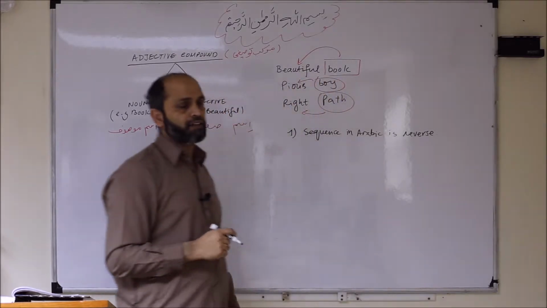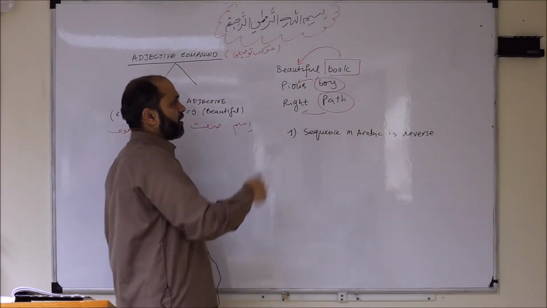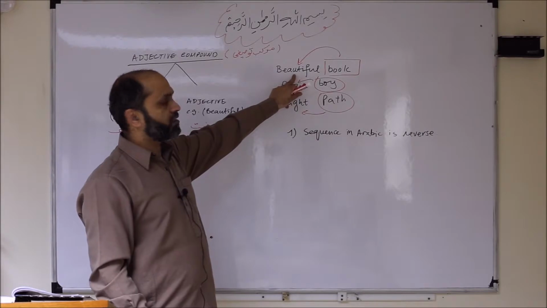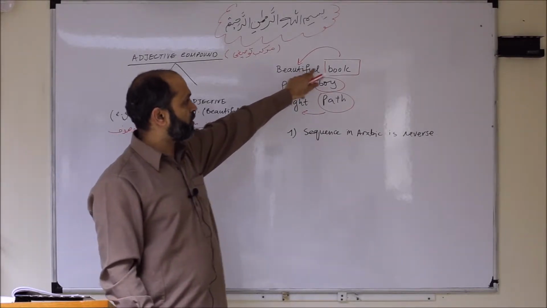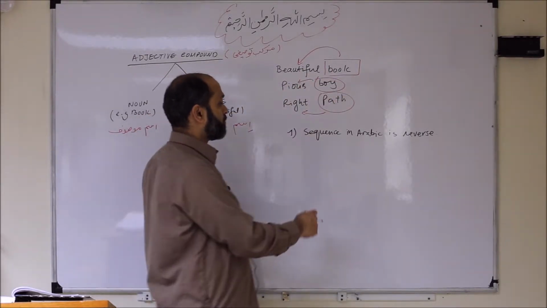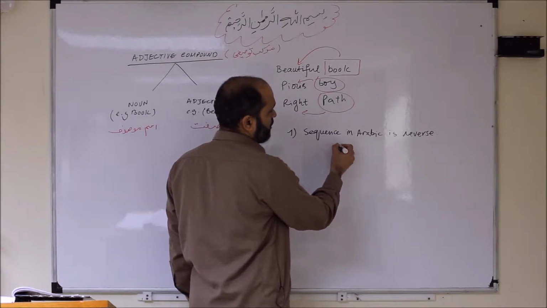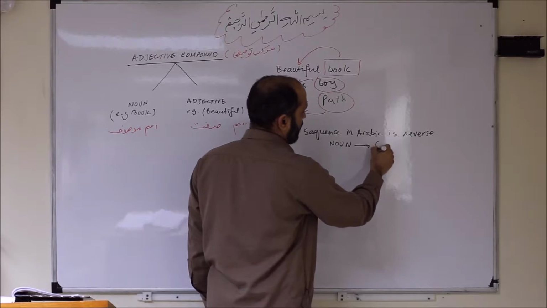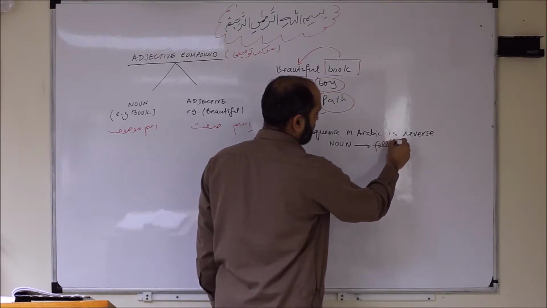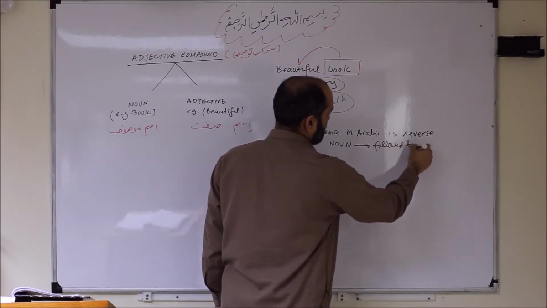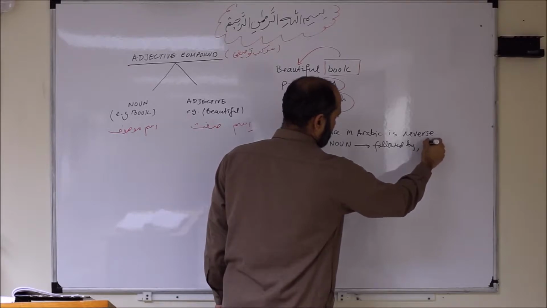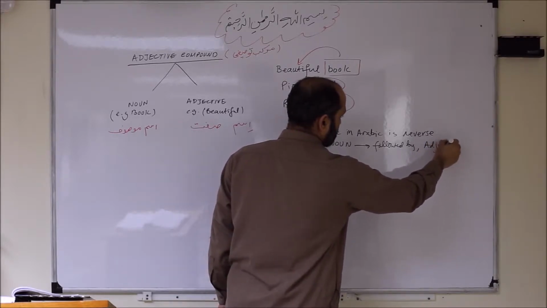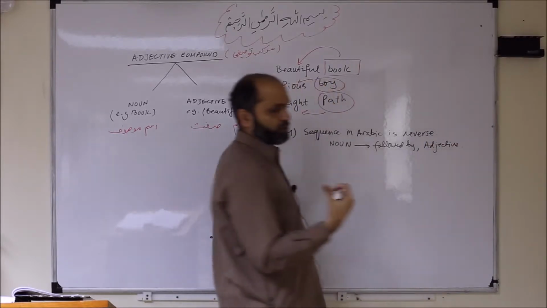What does it mean? In English, we first say the adjective, then we talk about the noun. In Arabic, first you will bring your noun, followed by the adjective. That's the first thing.